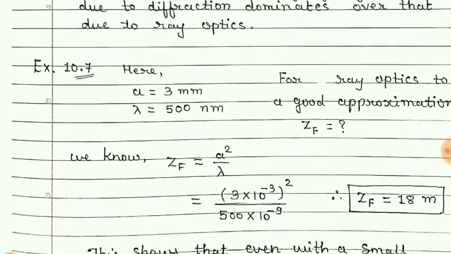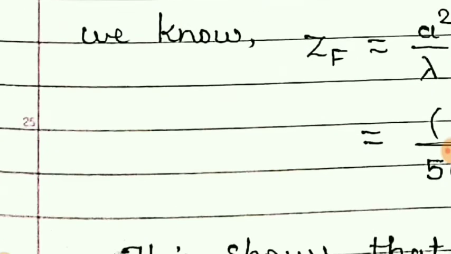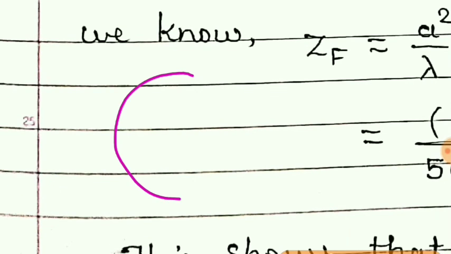Even if we consider our eye, this is our eyeball and this is the aperture from where the light enters our eye.